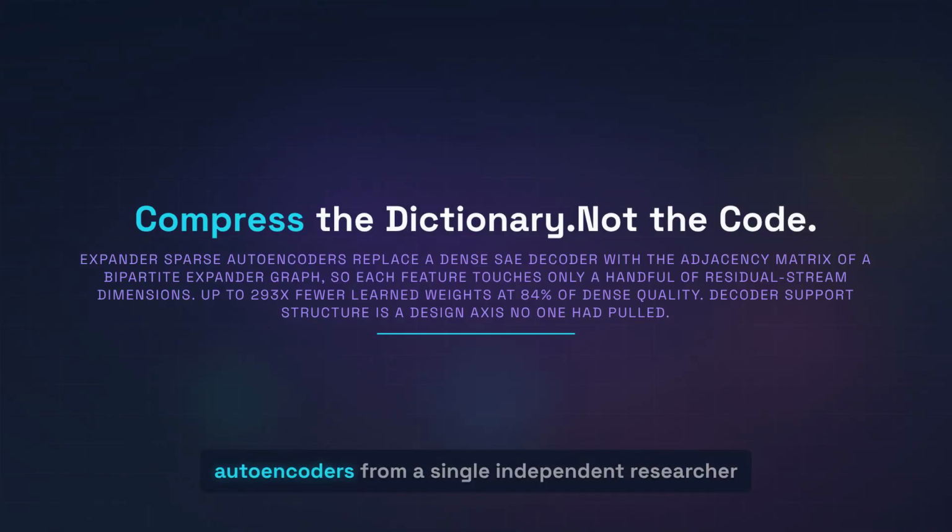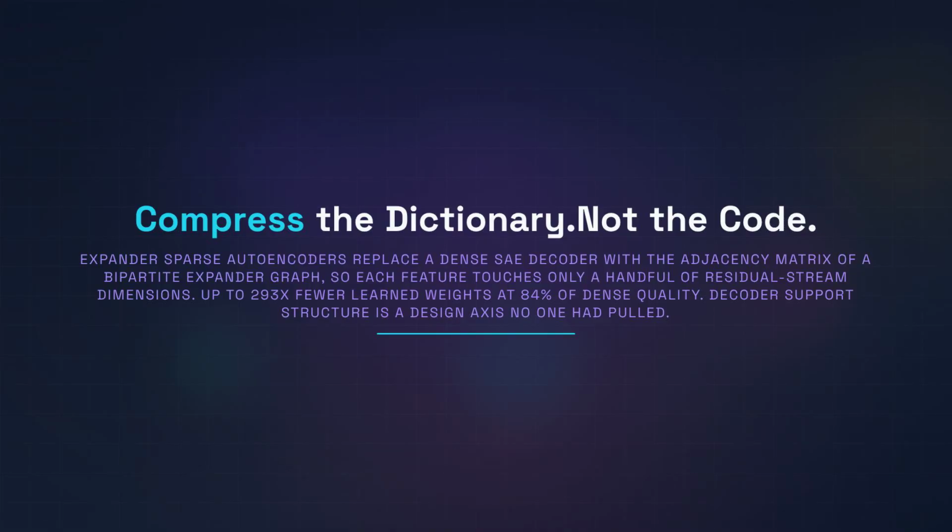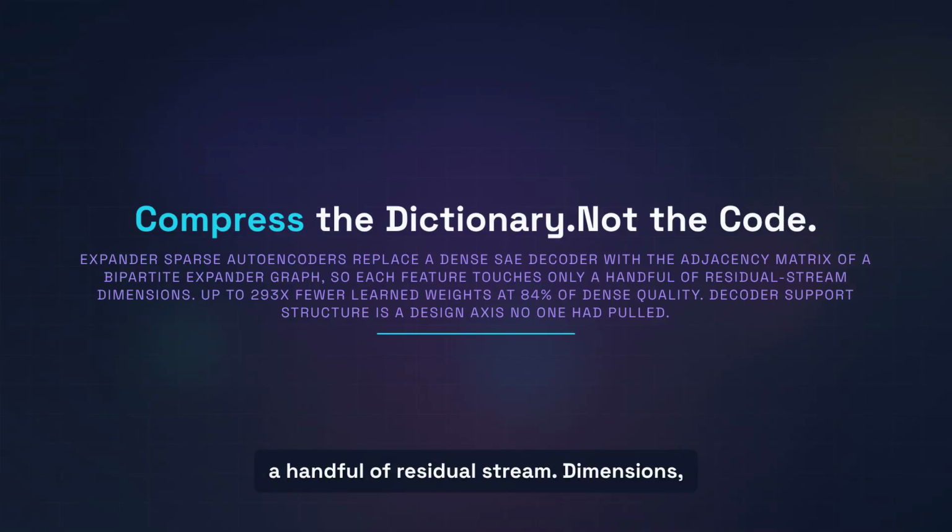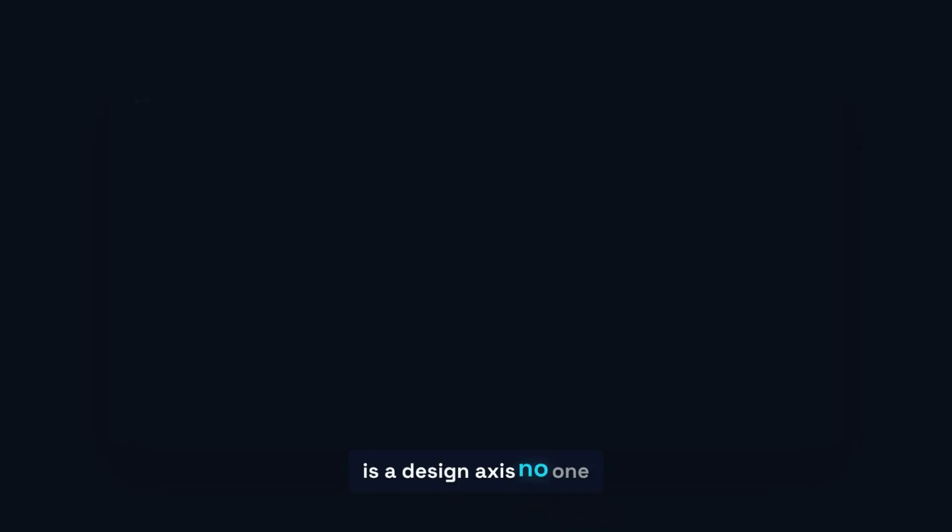Expander sparse autoencoders, from a single independent researcher, replace that dense decoder with the adjacency matrix of a bipartite expander graph, so each feature touches only a handful of residual stream dimensions. The result: 293 times fewer learned weights while keeping 84% of the reconstruction quality. Decoder support structure is a design axis no one had pulled.